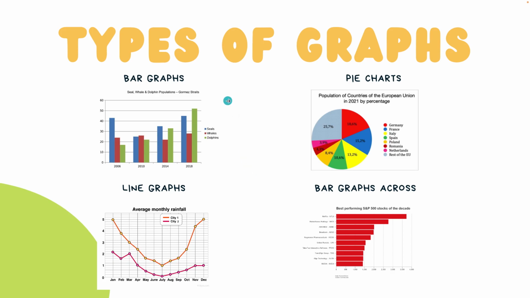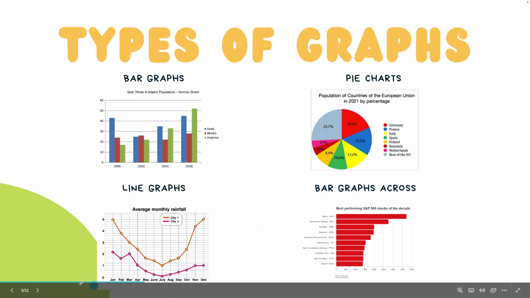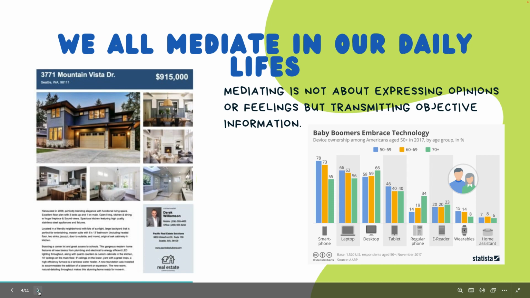Here we have the average monthly rainfall, the population of countries in the European Union in 2021 by percentage. Here we have the best performing S&P 500 stocks of the decade, and you can have many others, okay?